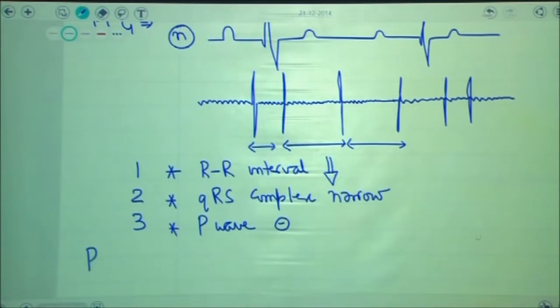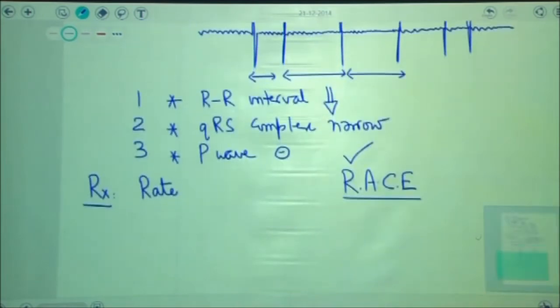In all of these patients, therefore, the first thing that you need to do for the patient is to follow what is known as the RACE protocol. In the RACE protocol, the alphabet R stands for rate control.